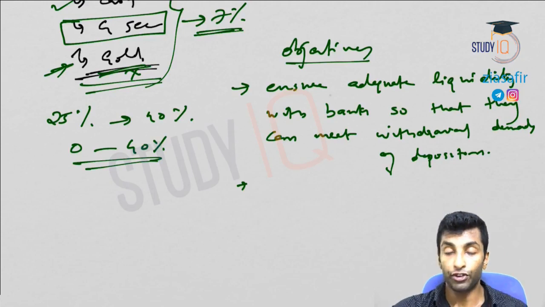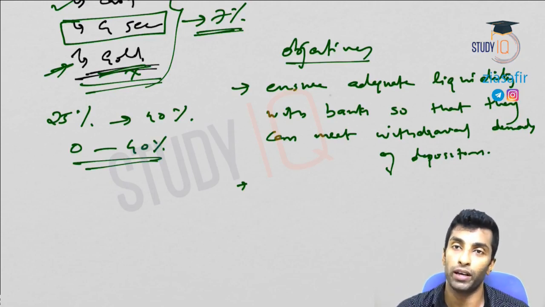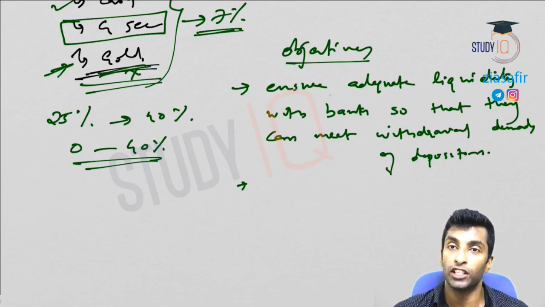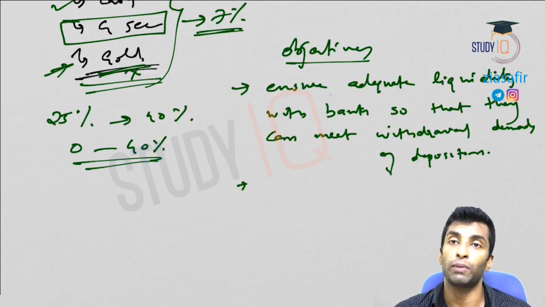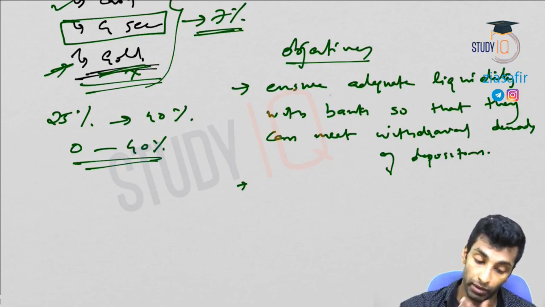And secondly, as I have told you, it actually compels the banks to buy the government bonds. Otherwise, banks won't buy government bonds because you hardly get 7% interest. You can lend that money and you can fetch more interest, right? So now you are compelled to buy. You are compelled, and at the same time you are getting interest, which means there is no other option but to buy the government bonds, or to lend to the government, okay?